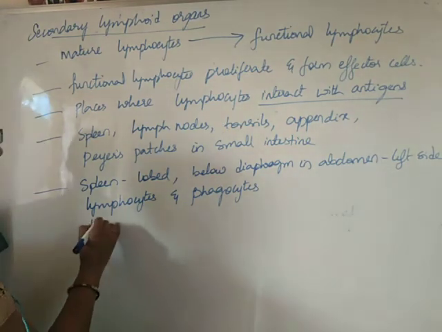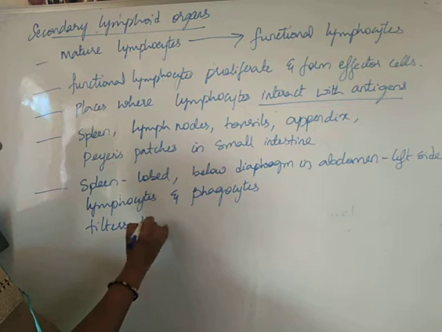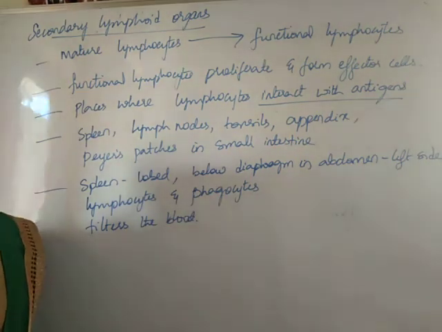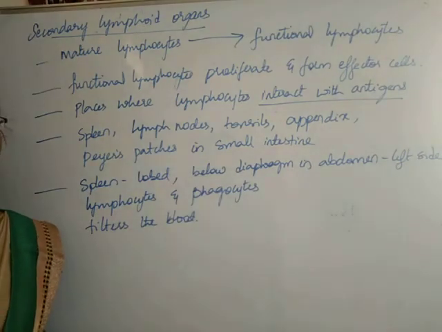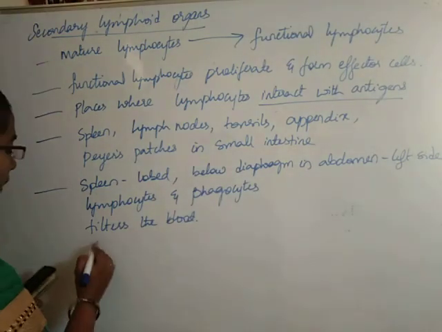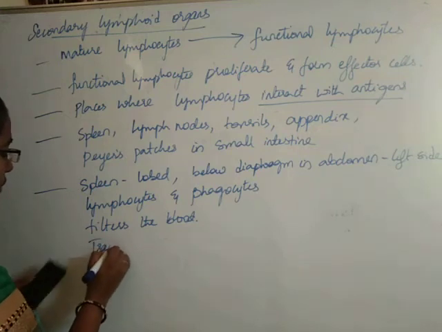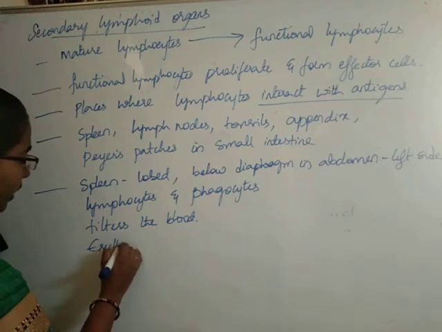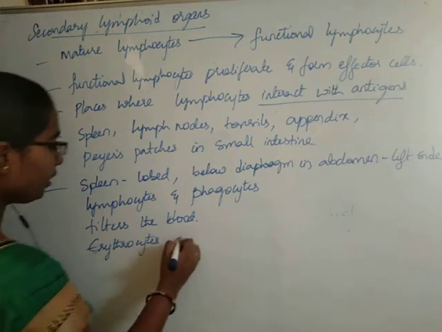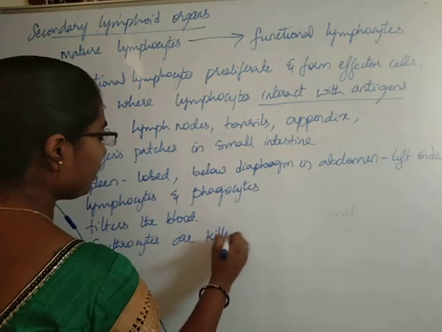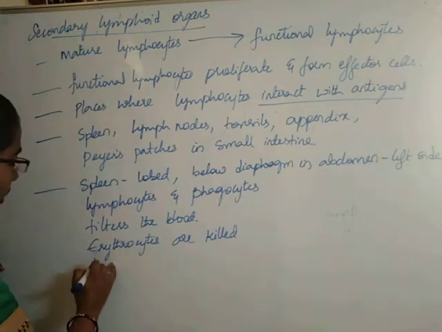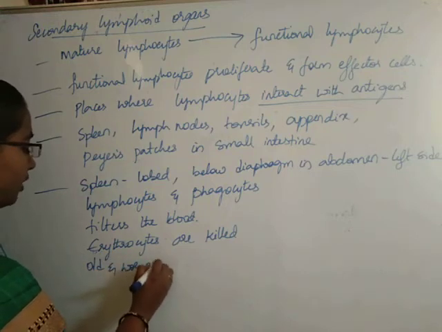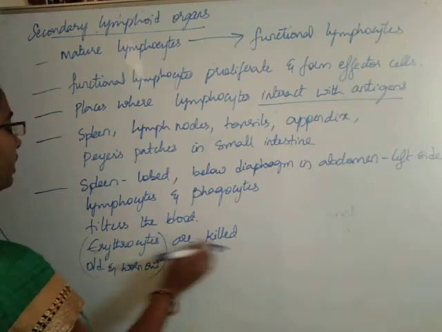Spleen filters the blood. Spleen will filter the blood. Particularly the old and worn out erythrocytes are killed in the spleen.